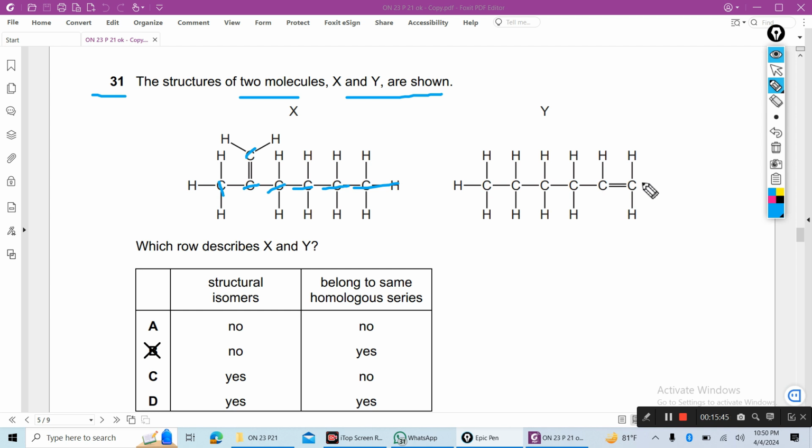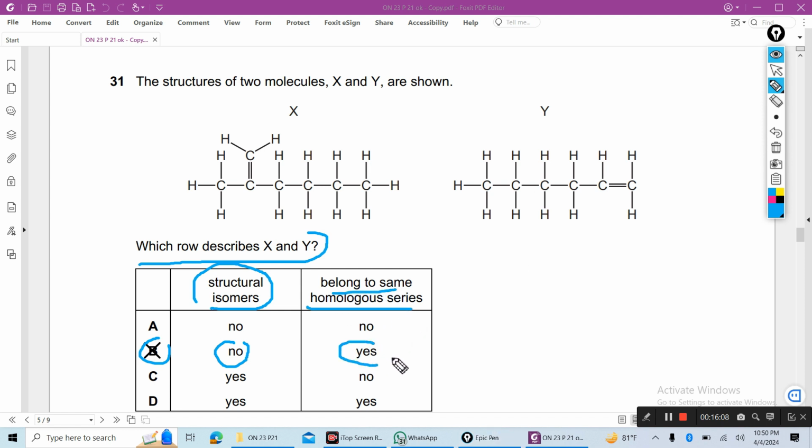Answer is B. Structural isomers? No, because their molecular formulas are not the same. One contains 7 carbons, the other 6. Do they belong to the same homologous series? Yes, because both are alkenes. They contain a carbon-carbon double bond, so they are alkenes in the same homologous series.